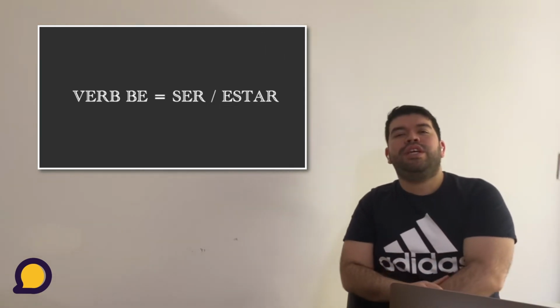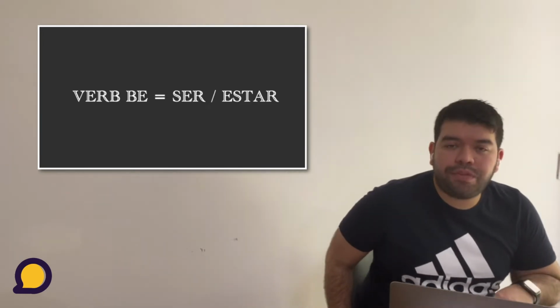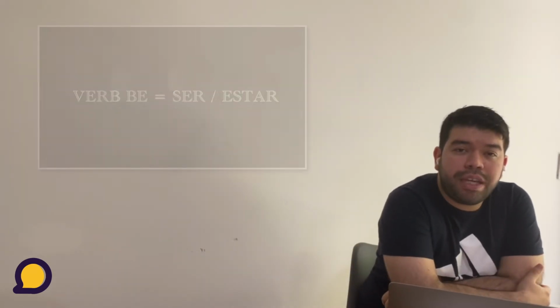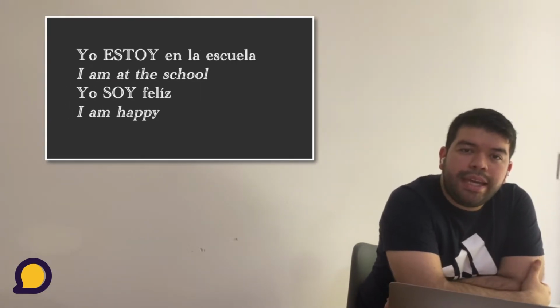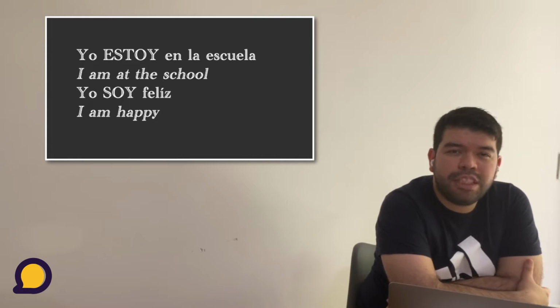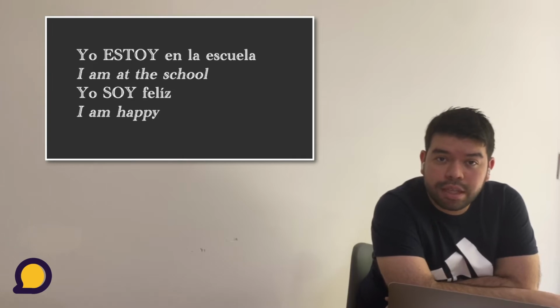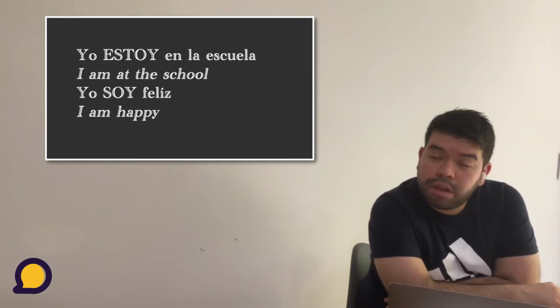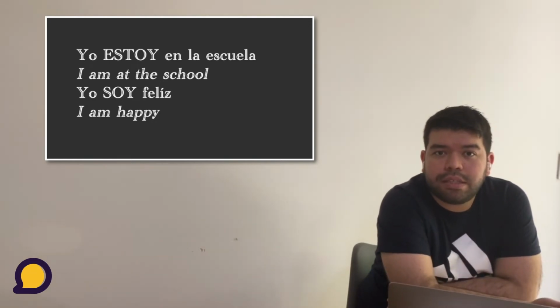Now, why is this so important? Especially for people that are learning Spanish from scratch, it could be kind of tricky because English speakers use just one verb and we use two. For example, think about this: Yo estoy en la escuela is very different than yo soy feliz. I am at school and I am happy. They're very different sentences. So in Spanish, we have two different verbs for those sentences because they're very different, right?